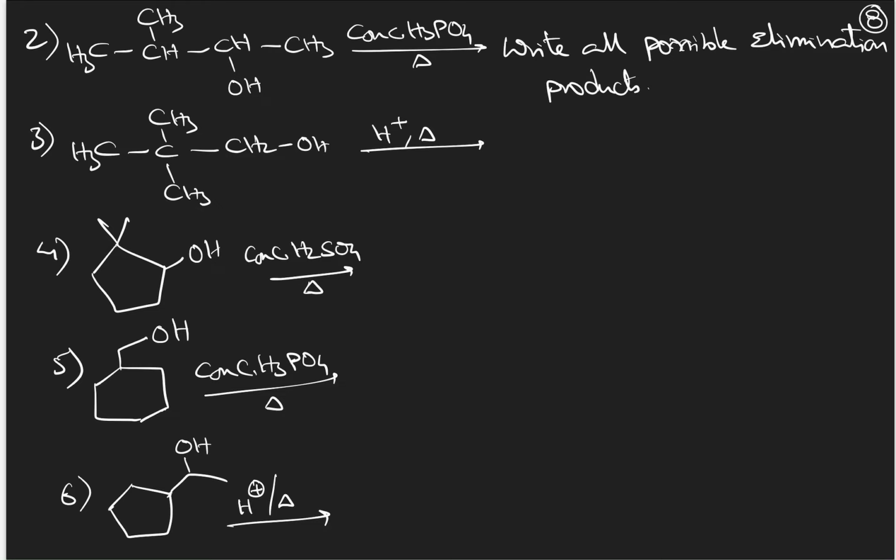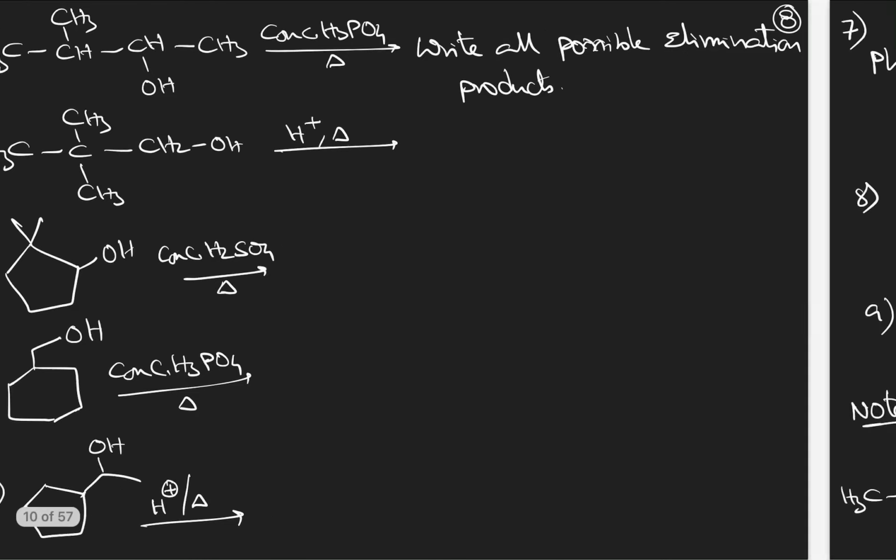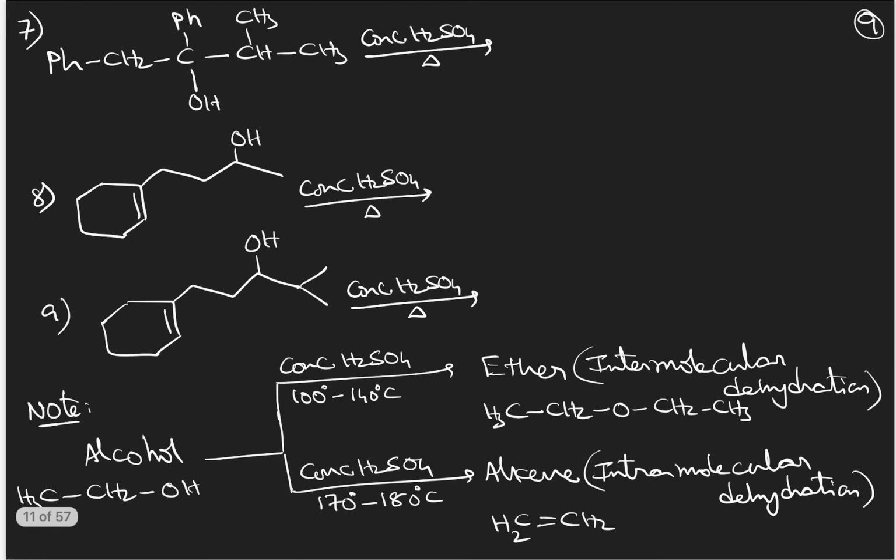But what point do you have to remember here? First, you have to protonate the OH group, remove the water molecule, form the carbocation, and then check for a more stable carbocation. If it is possible to rearrange it into a more stable carbocation, then rearrange the carbocation, and then from the final carbocation's adjacent carbon, remove the H plus ion and form the double bond. Okay? And sometimes ring expansion also might be possible. So be careful, like in this example, ring expansion is also possible. Then these are also some more examples.